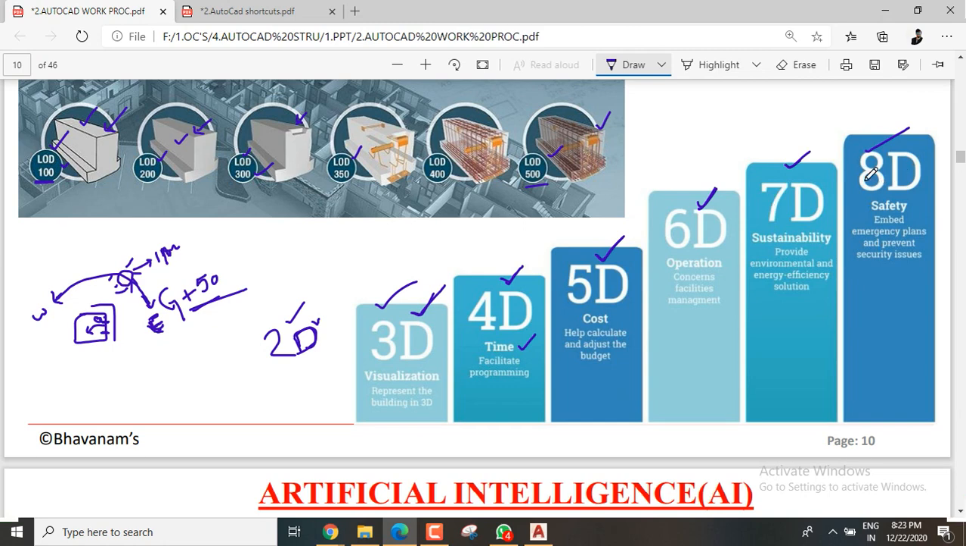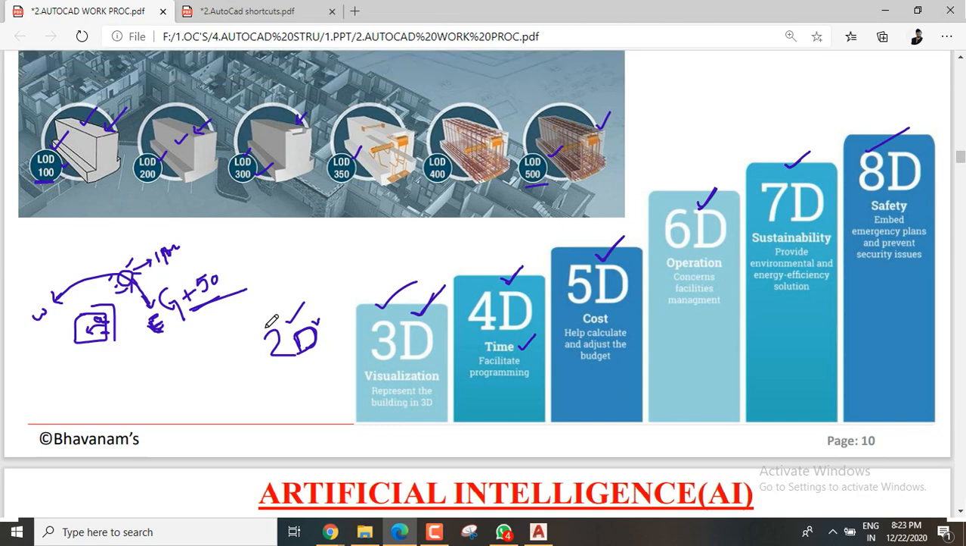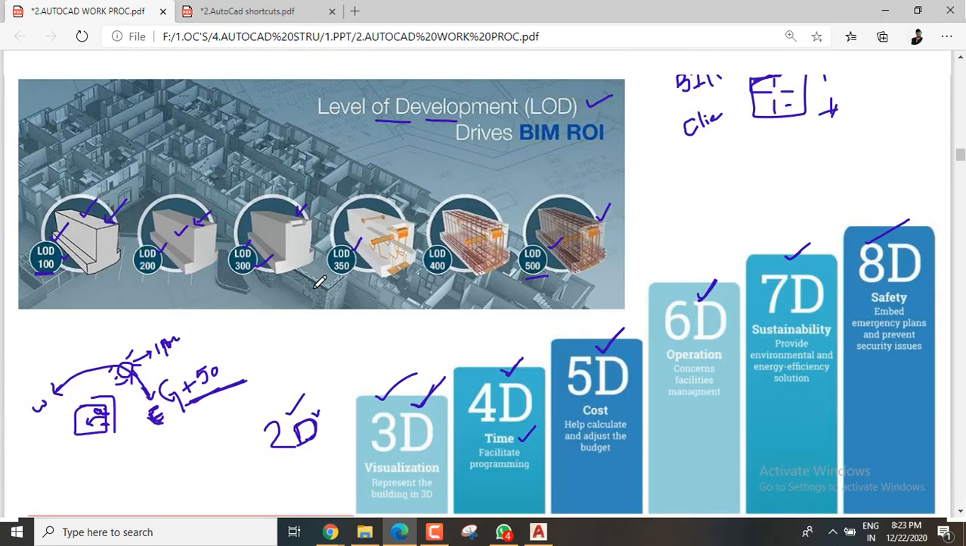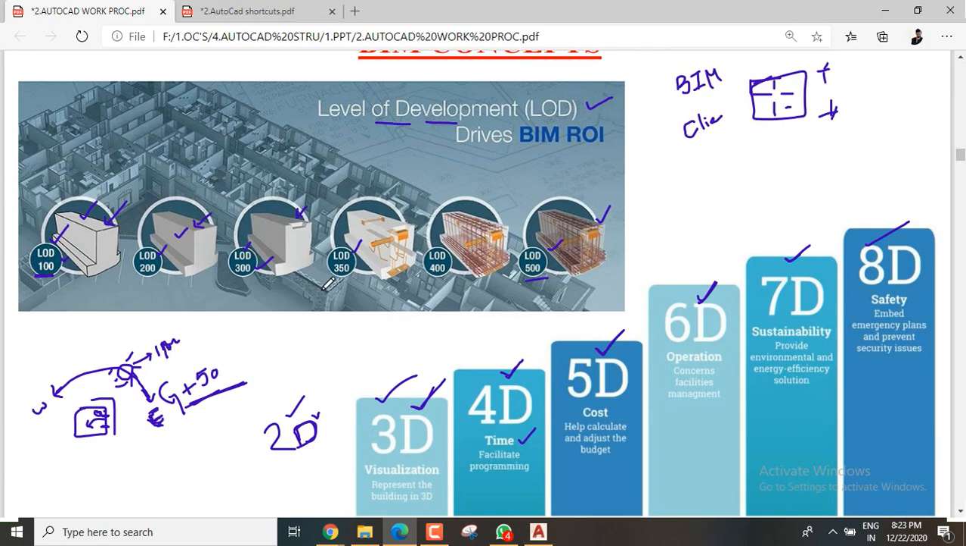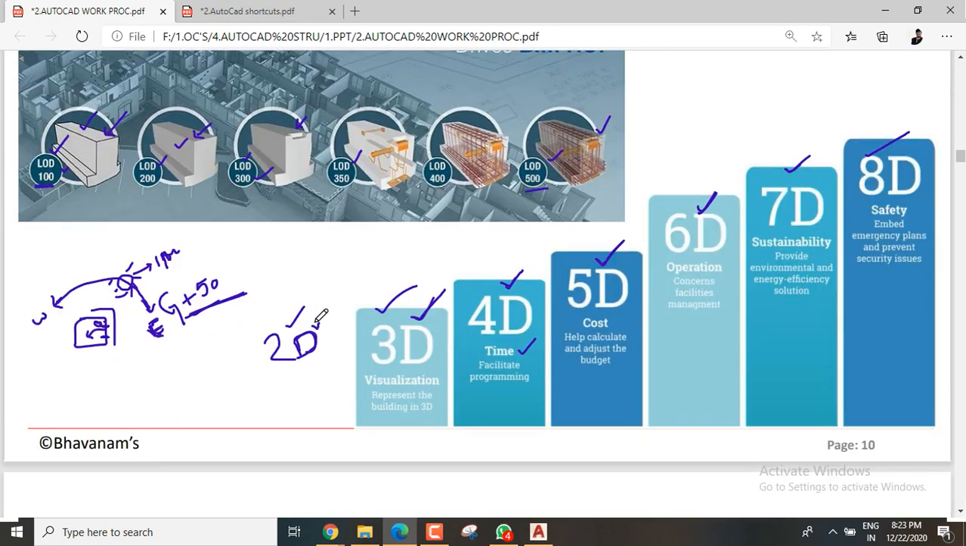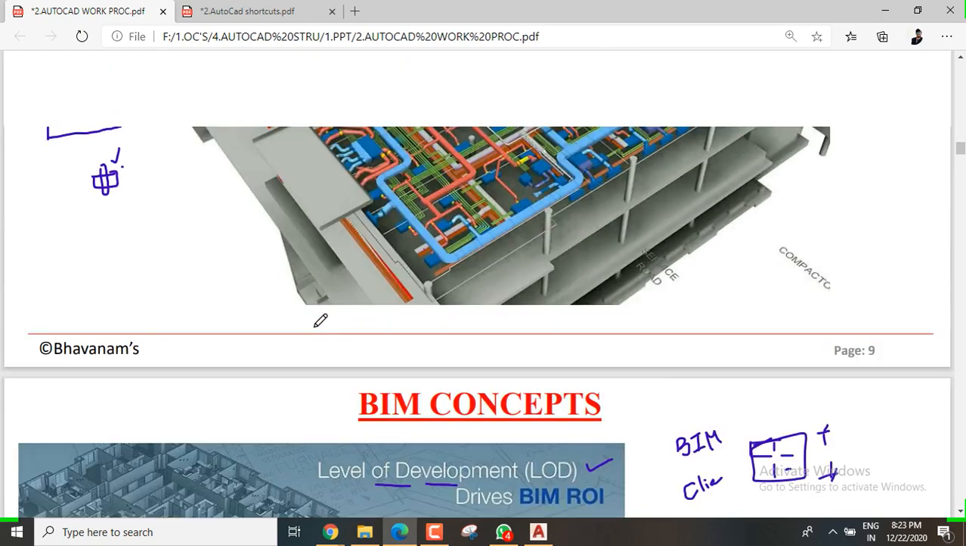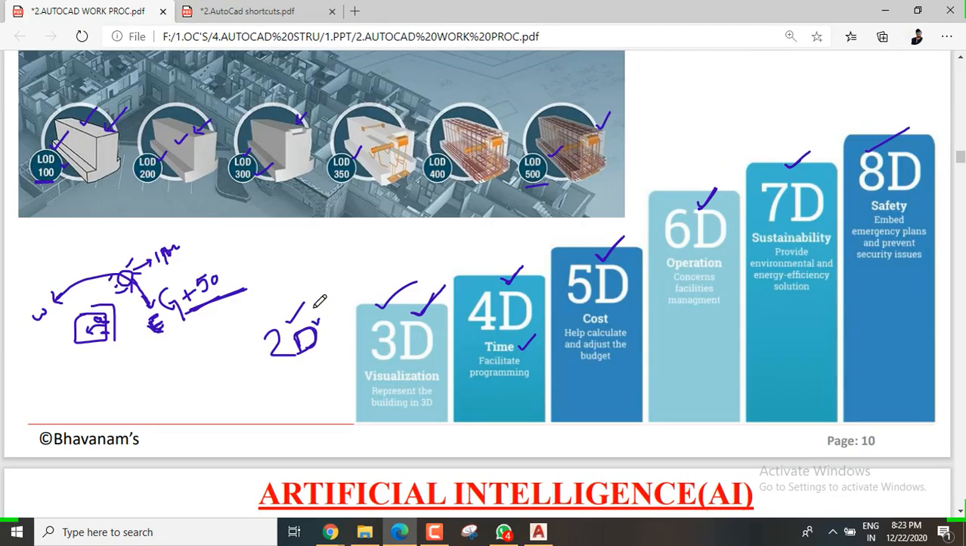So it will save on environmental issues and also our electrical bills. That is energy efficiency. And coming to 8D, safety: preventing safety and security issues, and the management and control of the total project, the G plus 50 storey project, will be taken care of by the company dealing with BIM technology. All these things are going on nowadays, so we need to know them and choose which one is the best.